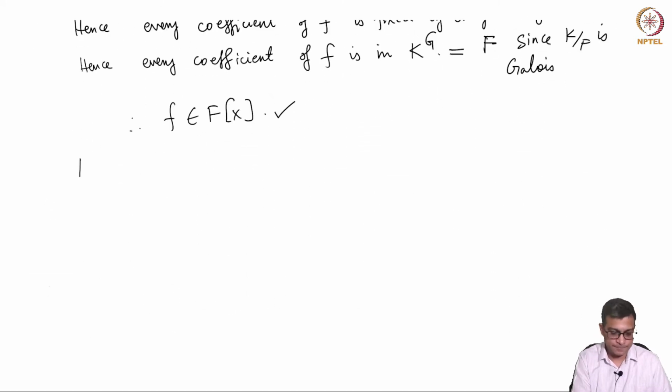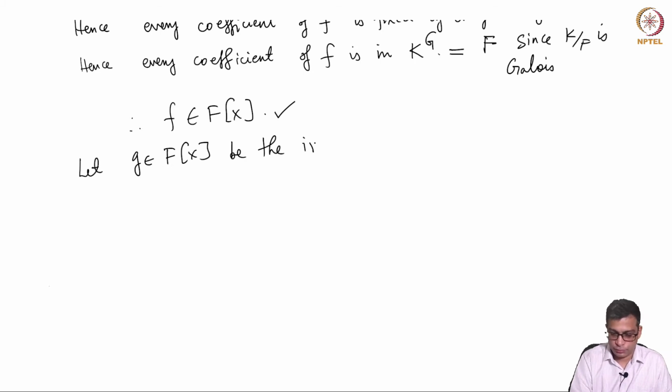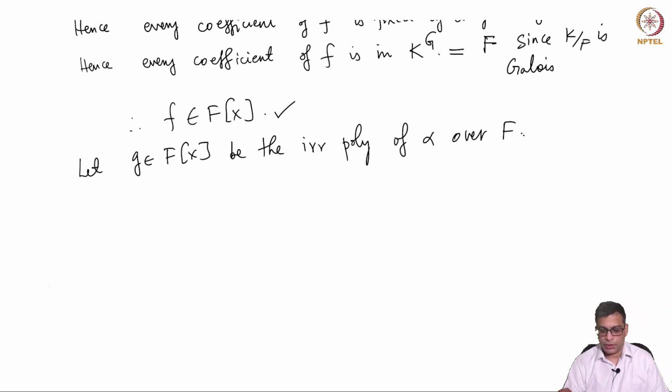This is easy. Let g be the irreducible polynomial of alpha. It is an algebraic element, so it must have an irreducible polynomial. Let's call that g.